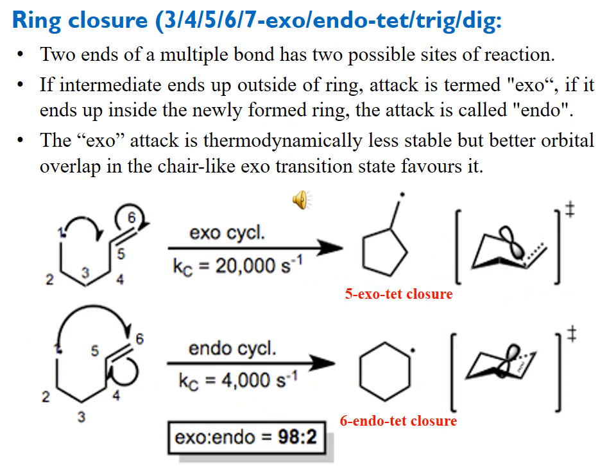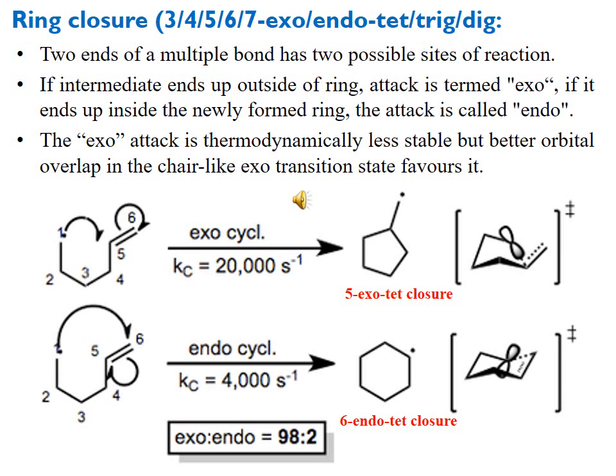A term was used in the last complete mechanism of coumarin formation, that is 6-exo-trig. Here I am going to explain what is meant by this term 6-exo-trig. The heading is given here, ring closure.